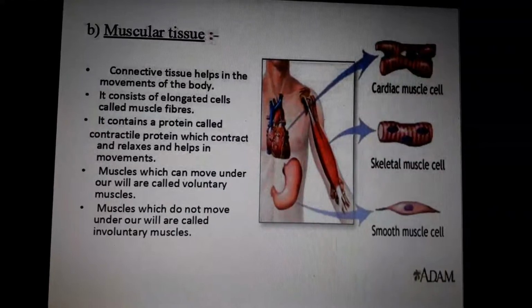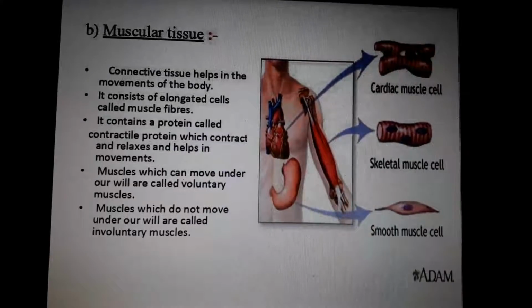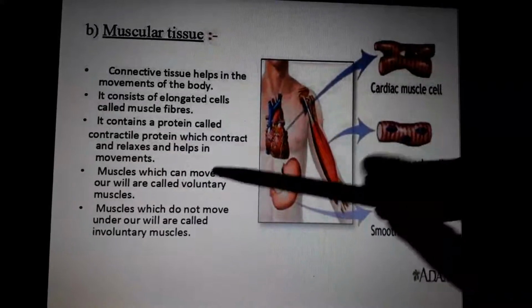Our class is about muscular tissues. It contains a protein called contractile protein, which contracts and relaxes and helps in movement. Muscles which can move under our will are called voluntary muscles. For example, the muscles in our arms and legs we can control. Our jaw movements, eye movements, neck movements, hand movements, finger movements, arms, legs, shin, calf, thighs, buttocks, all these muscles we can control. Those types of muscles are called voluntary.